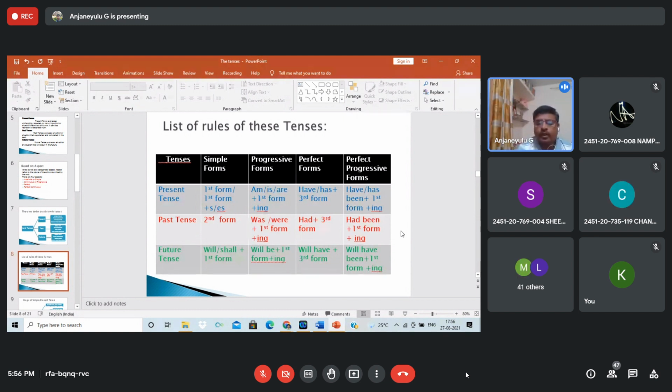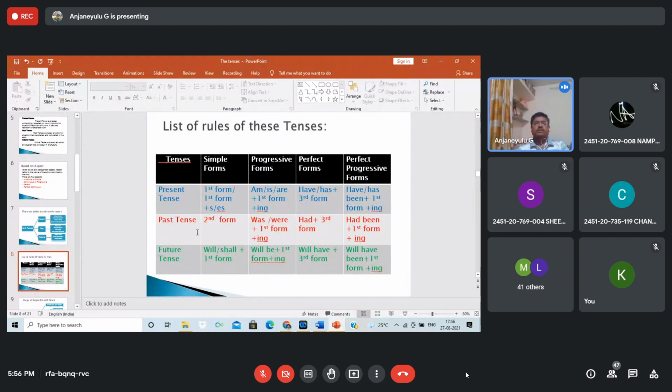Most of the time we are not at all using future perfect continuous. Just imagine, can you imagine saying, I will be doing that work at this time on this day? Can you imagine? No, very rare. Most probably we use simple future, future continuous, or future perfect most of the time.